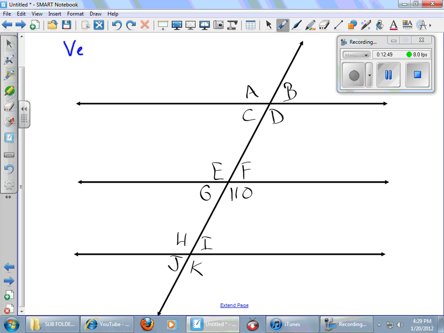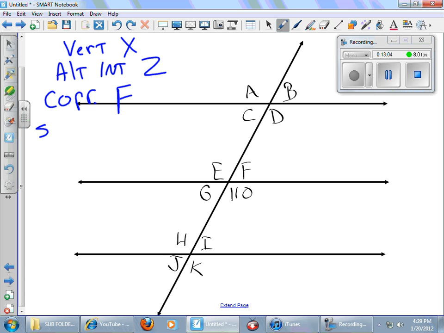I know that my vertical angles make an X. My alternate interior angles make a Z. My corresponding angles make an F. And I know that my straight angle makes 180 degrees. There's 180 degrees from this point to this point, right?